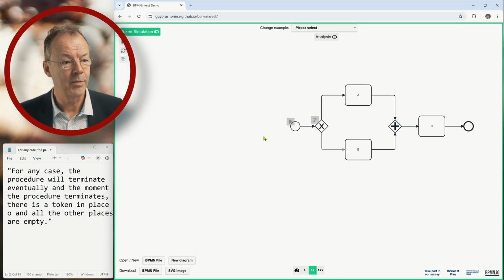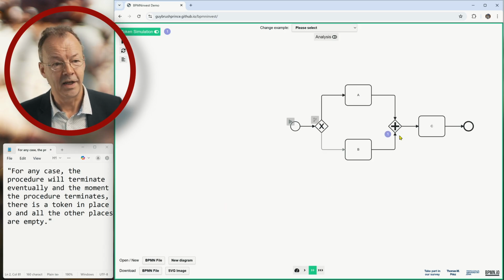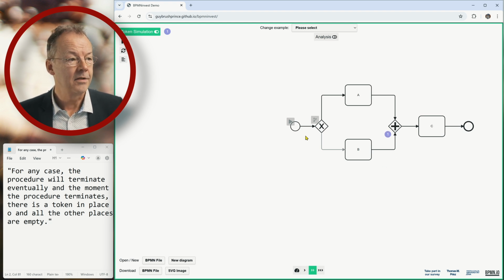If we do the token simulation, we can either go up here and then there is a token at this AND join, and this will be stuck. There won't be any other token coming in here anymore in this case. And the other case is similar.